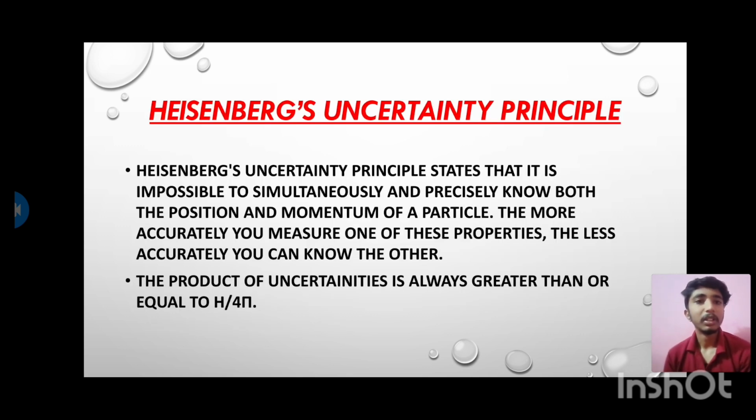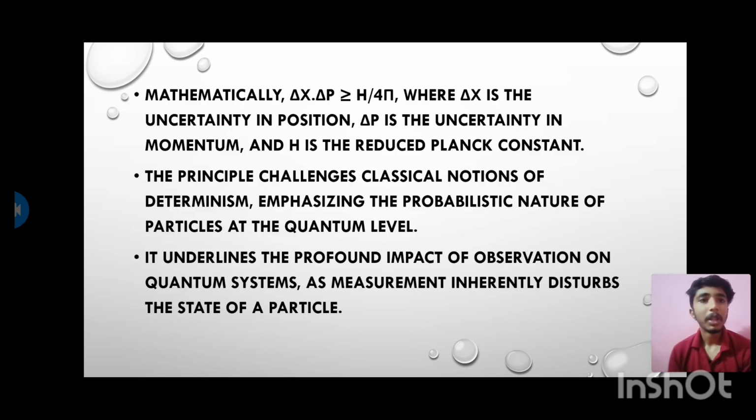Heisenberg's uncertainty principle. Heisenberg's uncertainty principle states that it is impossible to simultaneously and precisely know both the position and momentum of a particle. The more accurately you measure one of these properties, the less accurately you can know the other. The product of uncertainties is always greater than or equal to h divided by 4 pi. Mathematically, delta x into delta p is greater than or equal to h by 4 pi, where delta x is the uncertainty in position, delta p is the uncertainty in momentum, and h is the reduced Planck constant.